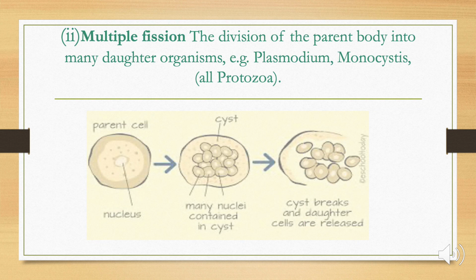So this is the first mode of asexual reproduction, that is fission, which is of two different types. One is binary fission and the second is multiple fission.